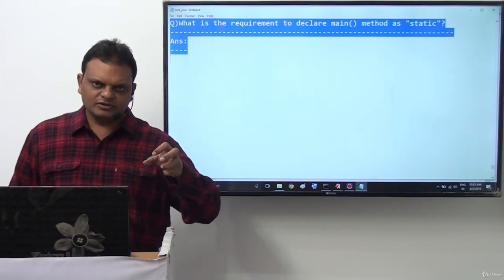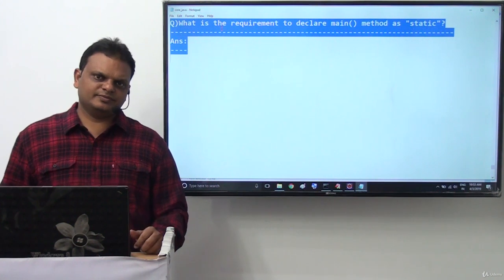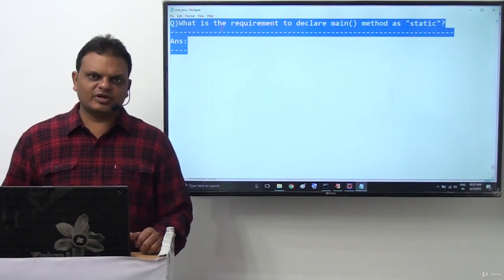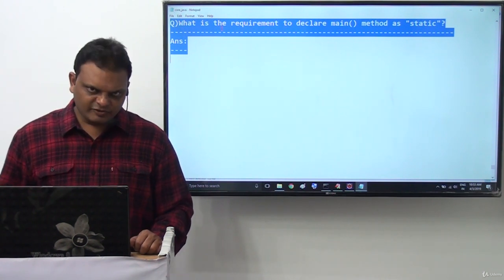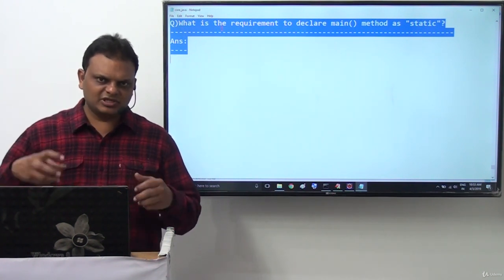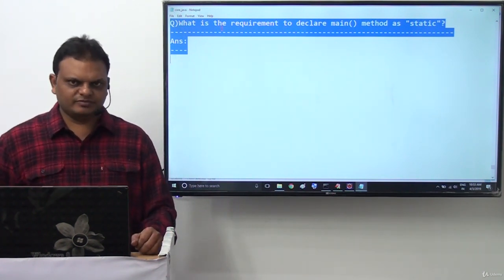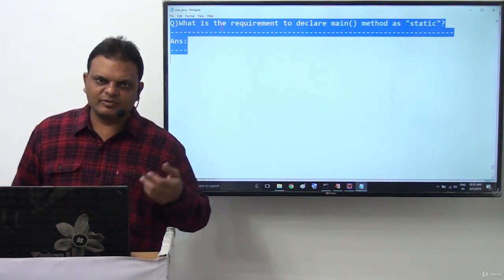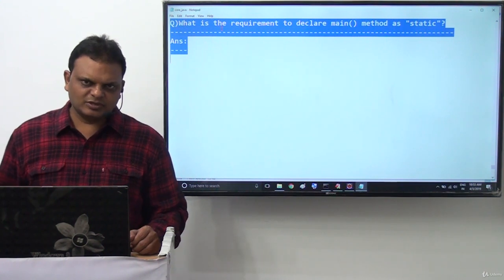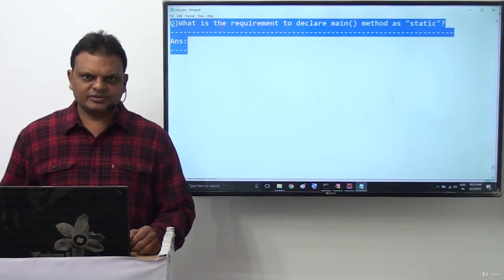First of all, tell me, who is going to call this main method? Who is accessing this main method? JVM is calling main method. That's fine, but how is JVM calling main method? How is it possible for JVM to call this main method?